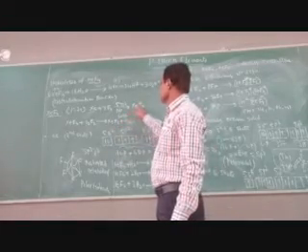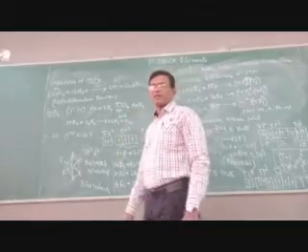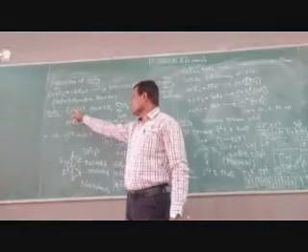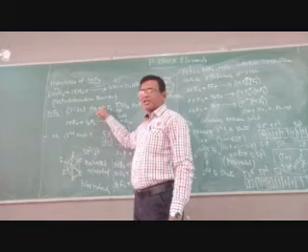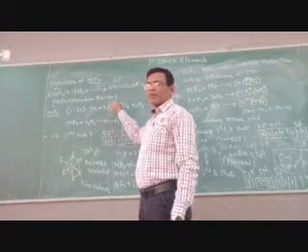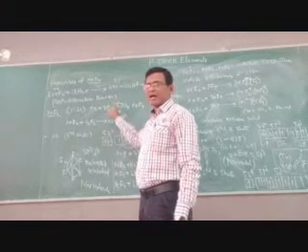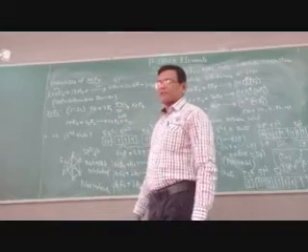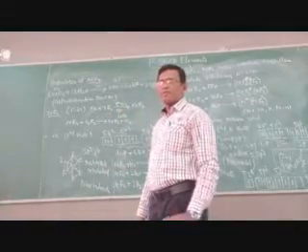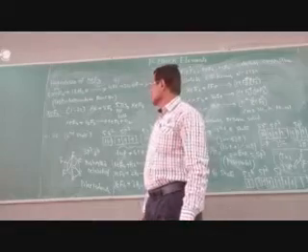This is one of the methods. One more method is also possible.